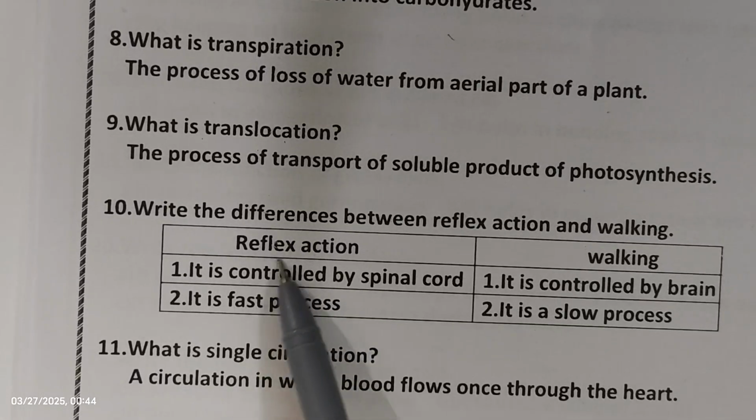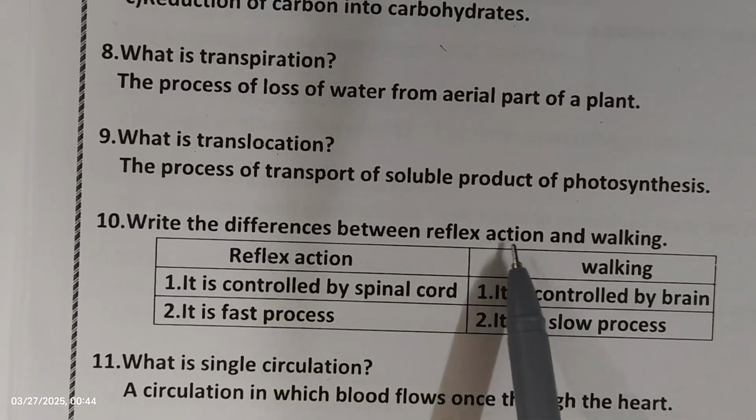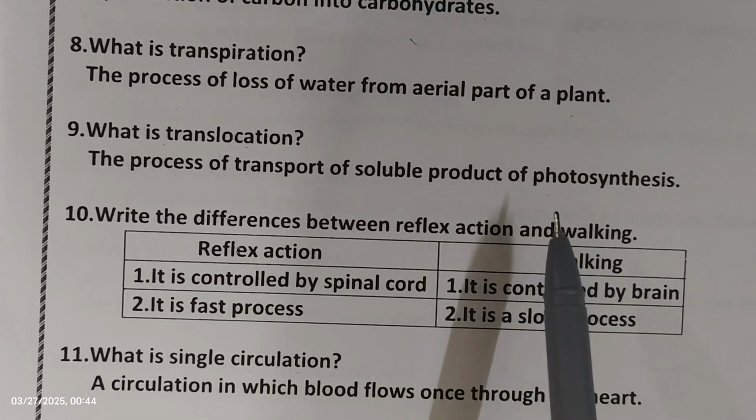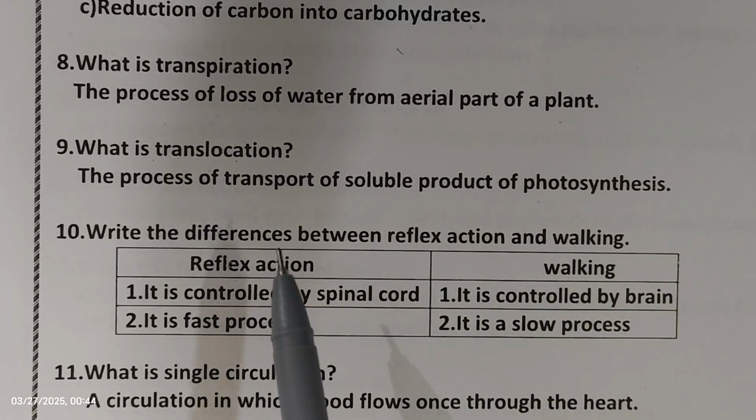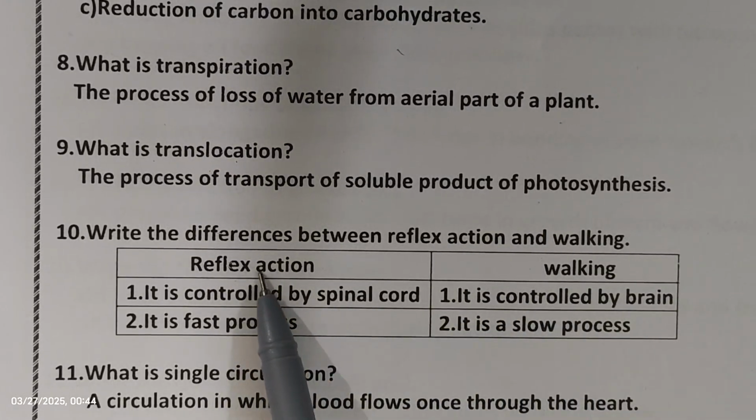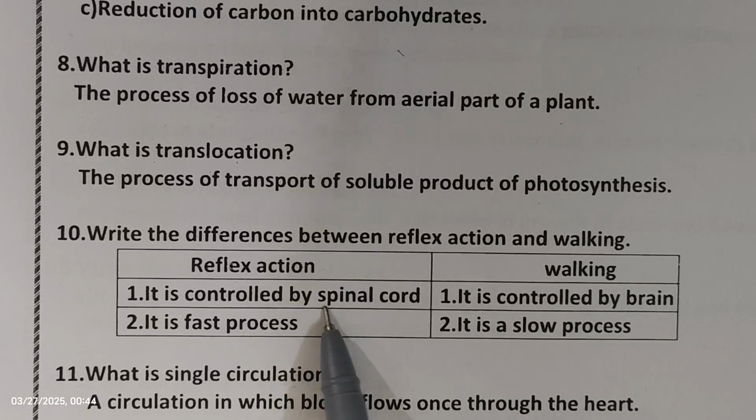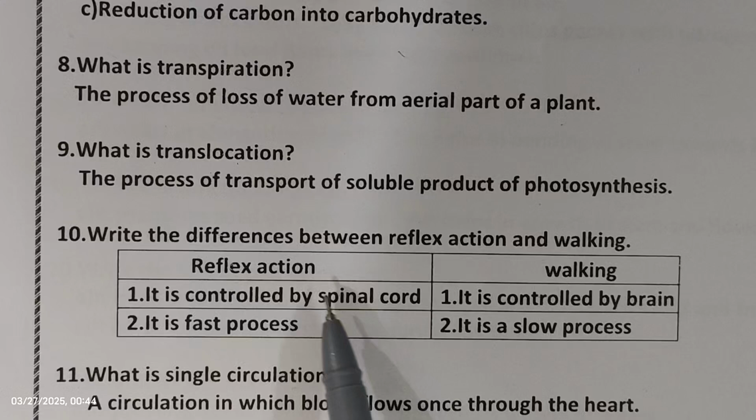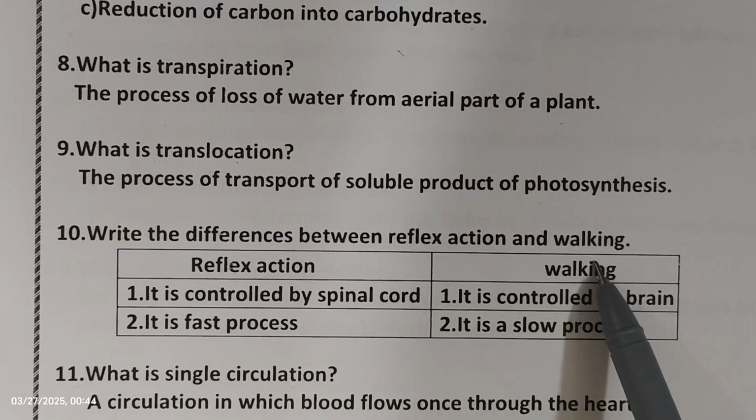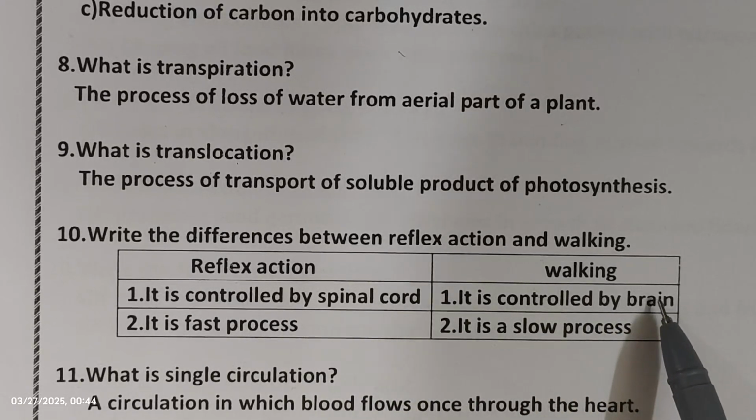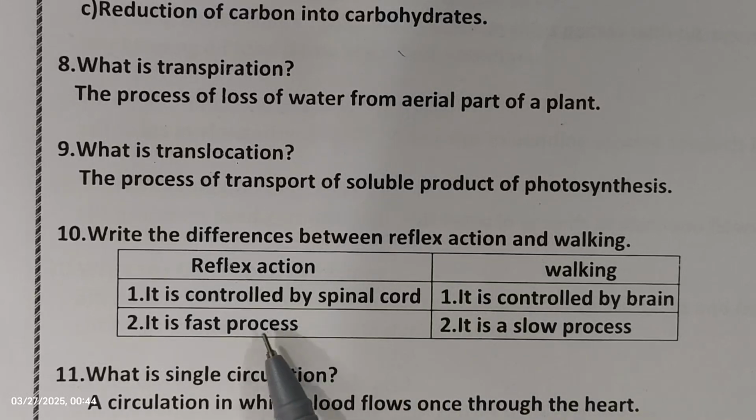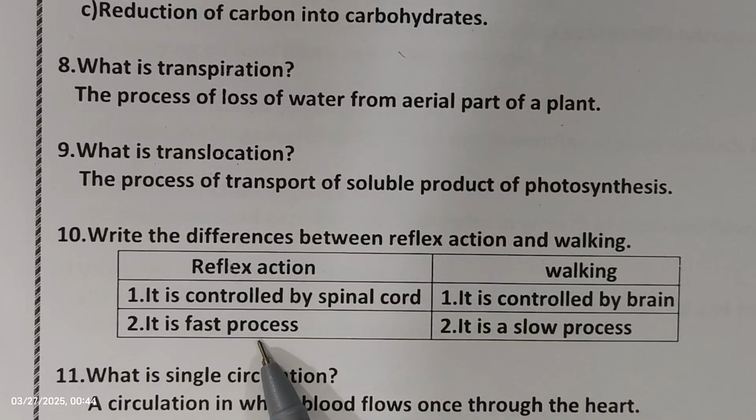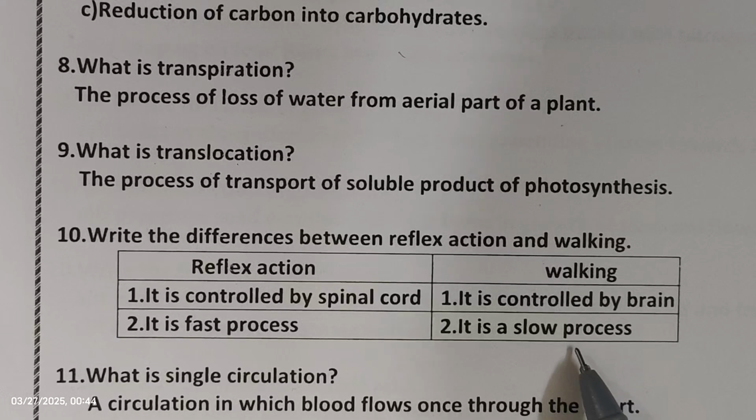The next question, differences between reflex action and walking. We'll see what is the difference between reflex action and walking. Reflex action is controlled by spinal cord. So always remember that reflex action is controlled by spinal cord. But walking is controlled by brain. Then reflex action is a fast process. Walking is a slow process.